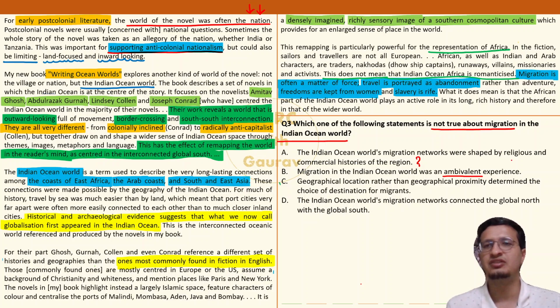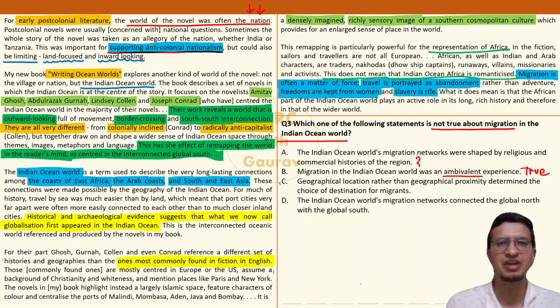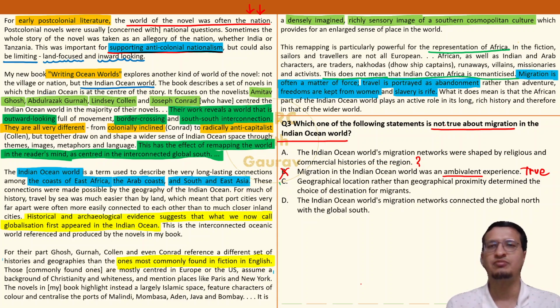ठीक है? So yes, this is actually true. This is actually true as far as the information given in the passage, because people are migrating either willfully or people are migrating because of force. So it's an ambivalent experience. This is true and hence not going to be the answer because we are searching for not true.